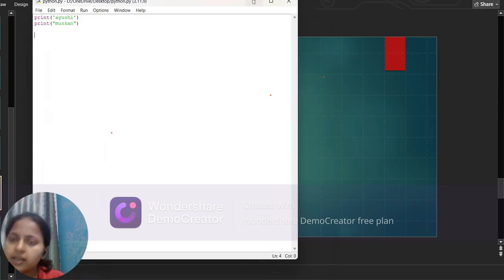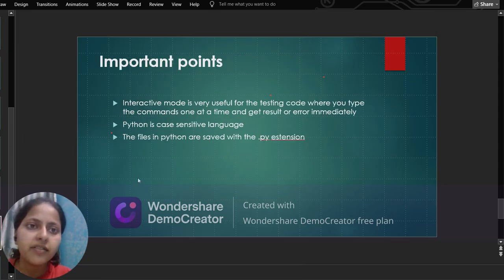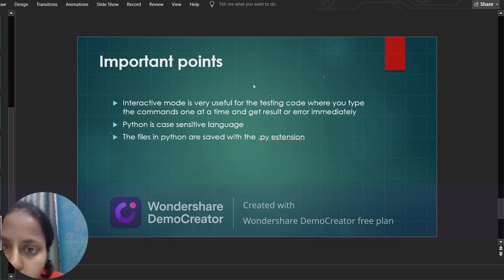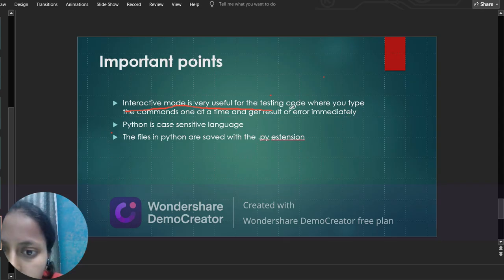So now comes an important point which is really very important for starting this Python journey. Python's interactive mode is very useful for testing code, where you type the commands one at a time and get the result or error immediately.